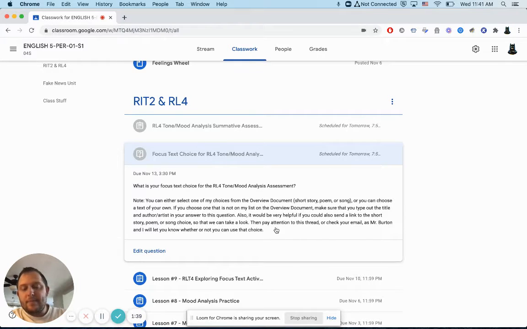Then pay attention to this thread, or check your email, as we're going to let you know whether or not you can use that choice. That's only for the students who are picking something that's not on my list. If you choose something that's on my list and you answer this question, that's all you need to do. But if you're picking something else that's not on my list, make sure that you also answer this question and put what that text is. We'll either send you an email or you can directly comment on these questions, and we can say, hey, that option will work, or, hey, that option won't work. That way we have it all in one spot.